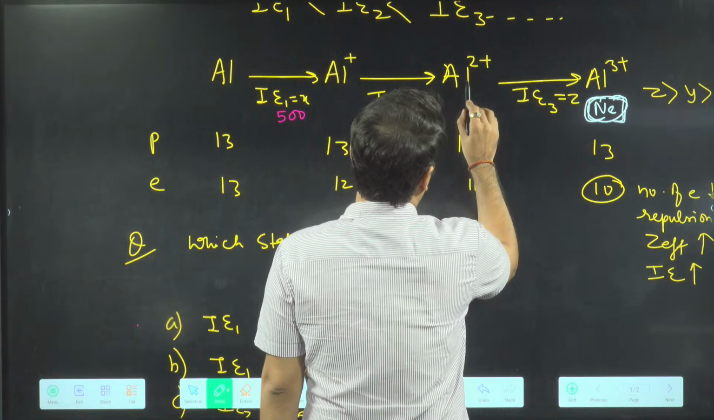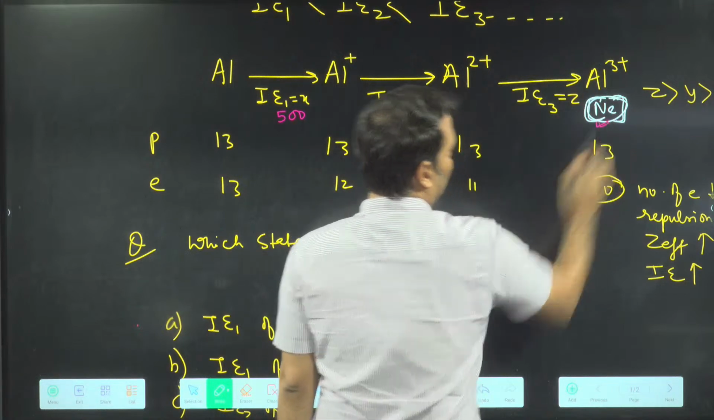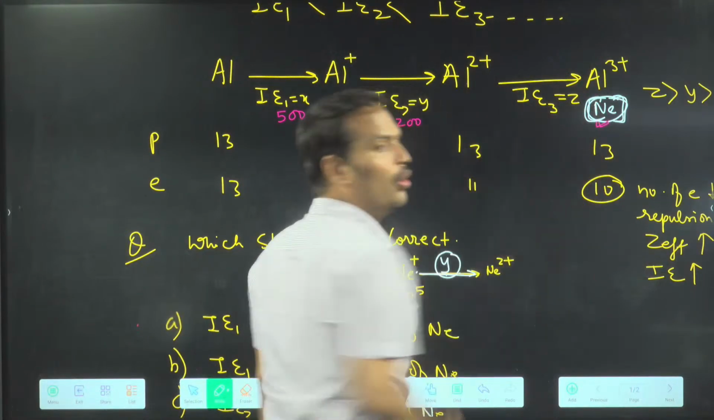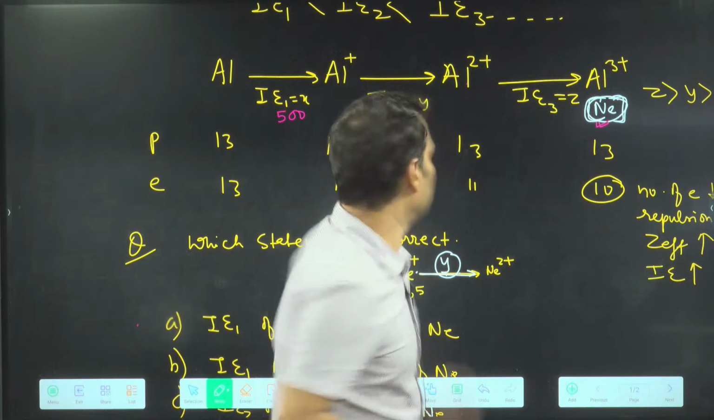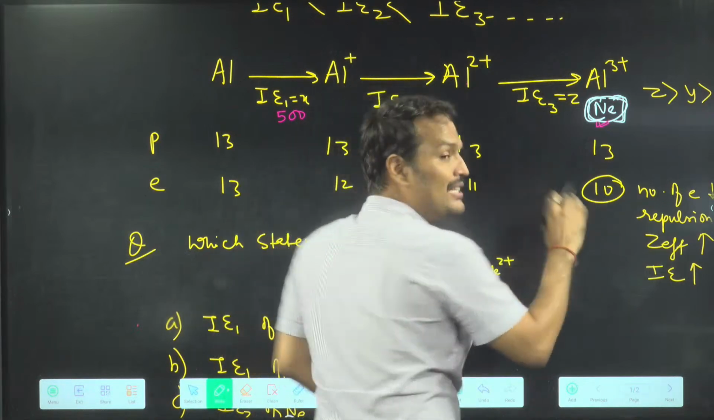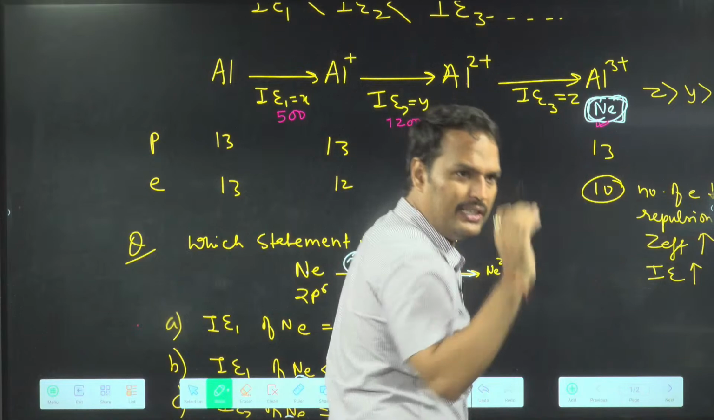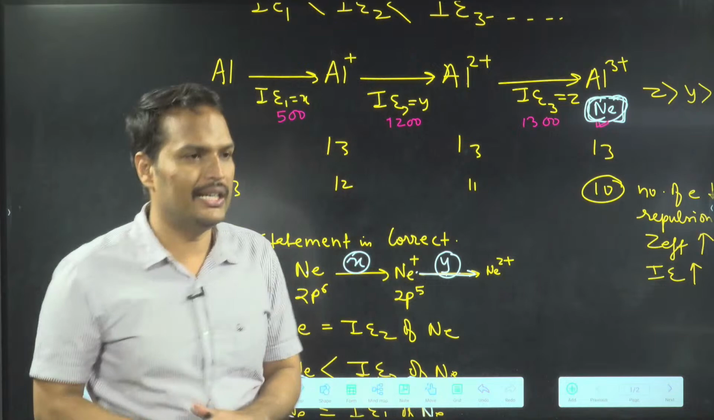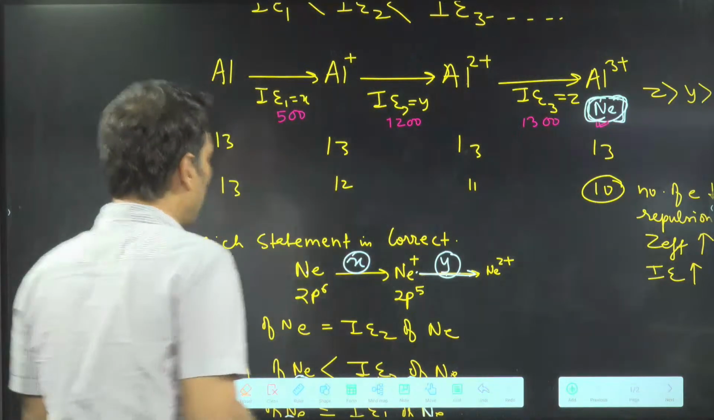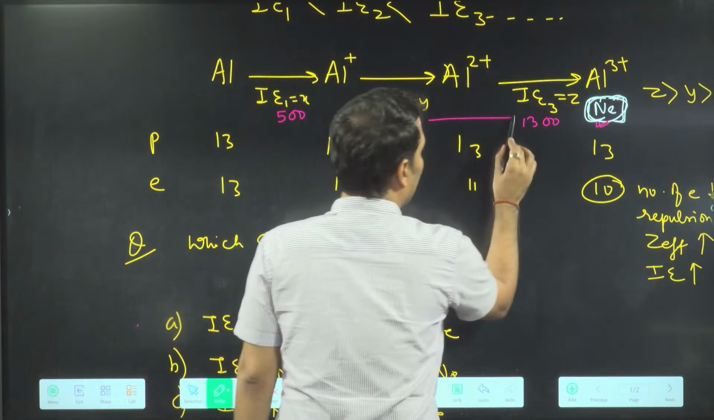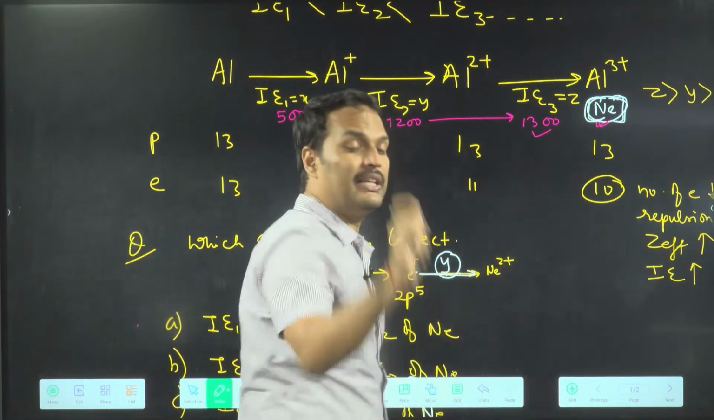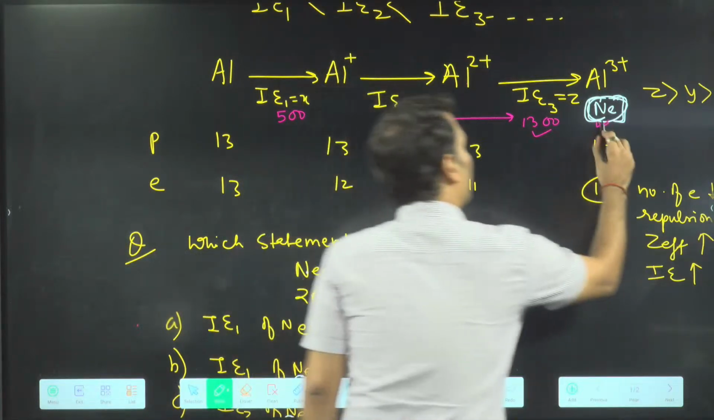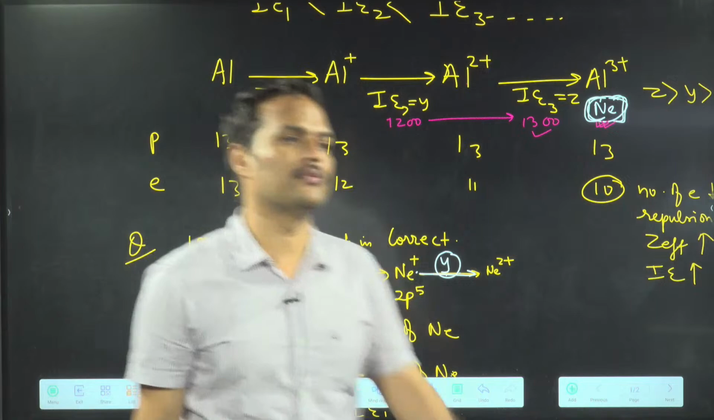Now what you will say? Sir, Al2+ to Al3+, it is attaining noble gas configuration. So its ionization energy should be a bit low. Bit low means what? It will be less increased, but it is still more than 1200. It may be 1300. Are you getting the point? Here also ionization energy increased, but increased very less. Why very less? Because you are getting noble gas configuration.